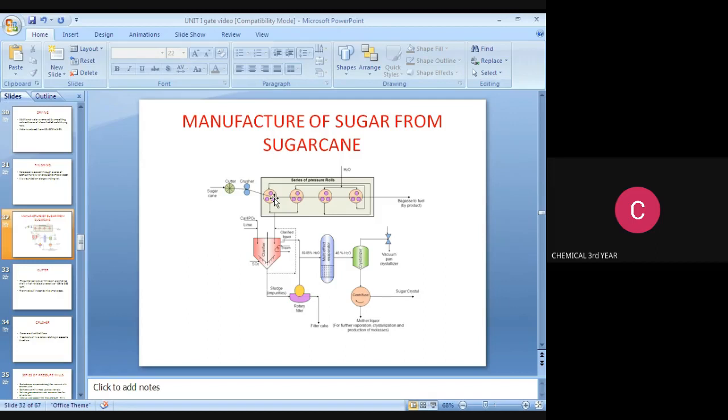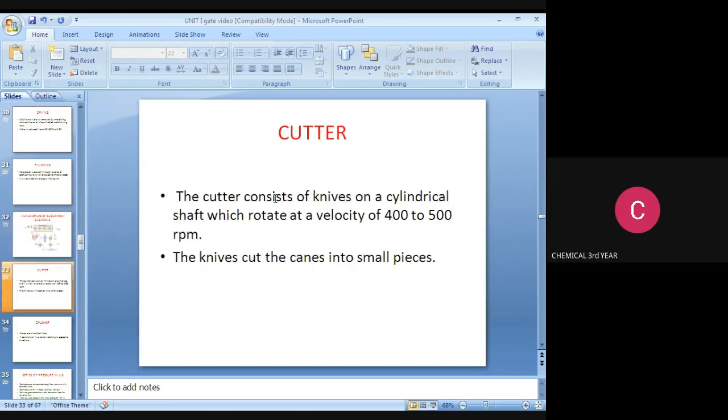And then the clarified liquid, 90 to 95% water, is passed to the multiple effect evaporator. We are removing the water content by evaporation, and it is concentrated to 40 percent water, and then passed to the crystallizer, where by vacuum crystallization we convert the slurry into crystals. In a centrifuge, we separate the mother liquor and the sugar crystals. That mother liquor is passed again to vaporization and crystallization, and molasses is produced.